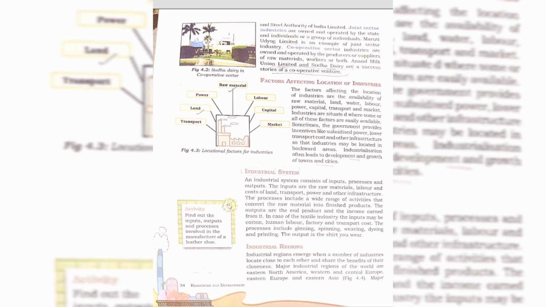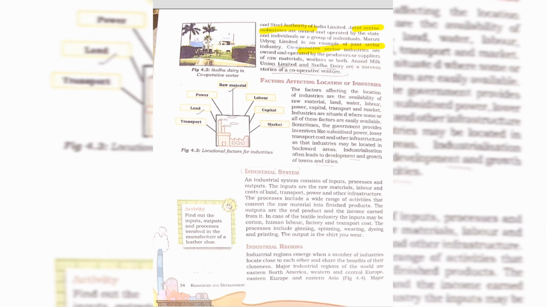Then on the basis of ownership, it is divided into the private sector, state ownership sector, and the joint sector. Private sector industries are owned and operated by an individual or a group of individuals. Public sector industries are owned by the government, such as Hindustan Aeronautics Limited, etc. These are the types of industry. There is also the joint sector and the cooperative sector, for example Anand Milk Union Limited, Amul, and Sura Dairy.